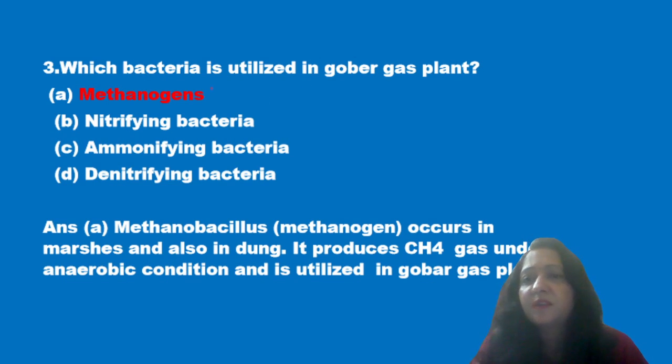Next question is, which bacteria is utilized in gobar gas plant? Methanogens, nitrifying bacteria, ammonifying bacteria or denitrifying bacteria. Now what is this methanogens? We know Methylobacillus, it is also known as methanogens and it occurs in marshy places and also in dung. It produces a gas which is known as methane gas under anaerobic condition and this is utilized in the gobar gas plant. So option A is the correct answer, that is methanogens.